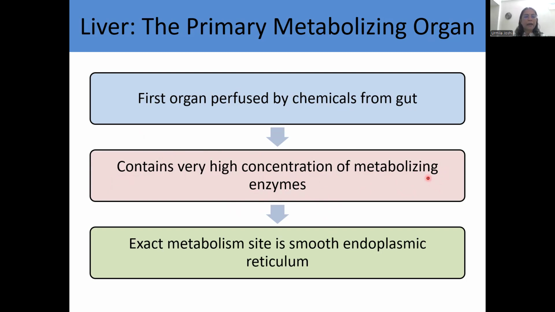Of course, there are exceptions, and sometimes metabolism causes a safe chemical xenobiotic to get converted to a toxic one. Okay, the exact metabolism site is smooth endoplasmic reticulum, where the metabolism occurs with the help of enzymes.